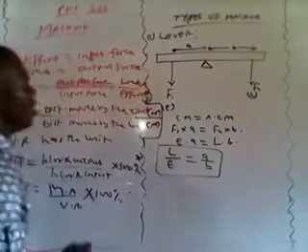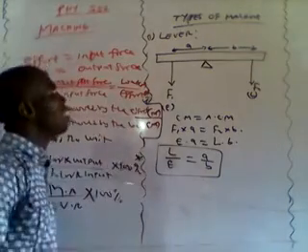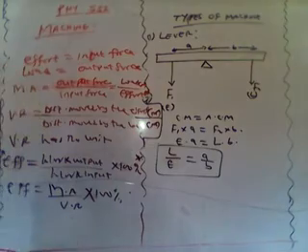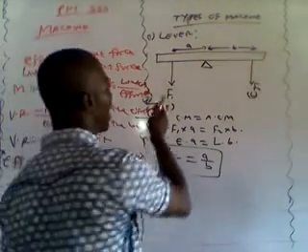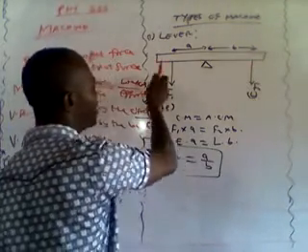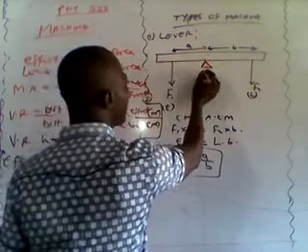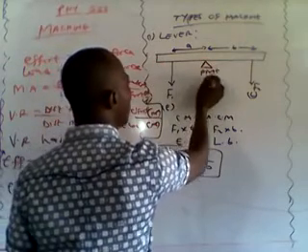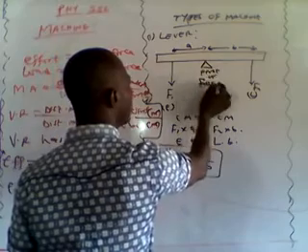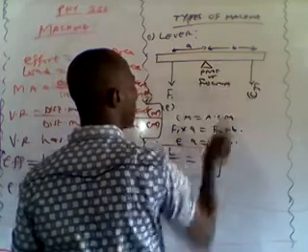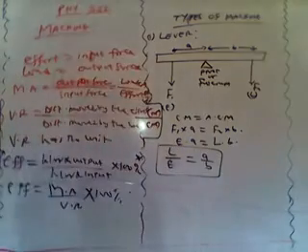So the lever works based on the principle of what? Based on the principle of moment. And a lever allows an effort to be applied at a certain distance from the fulcrum. So we call this knife edge either the pivot or the fulcrum.